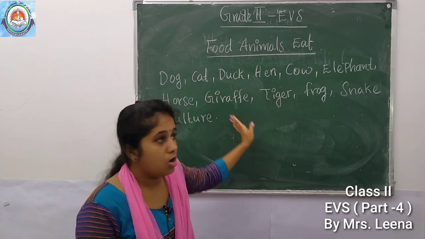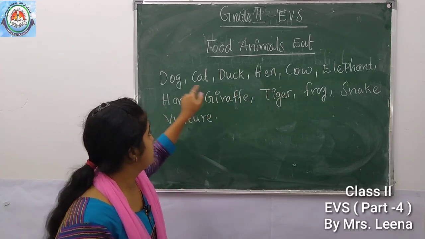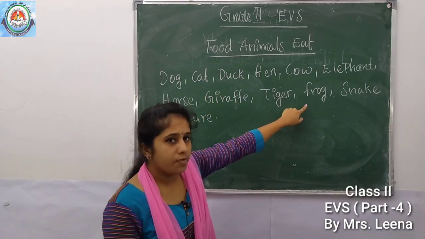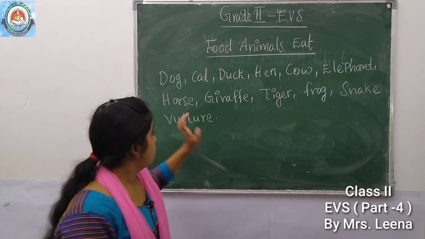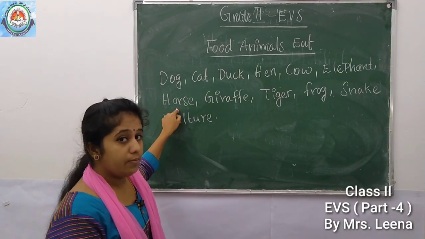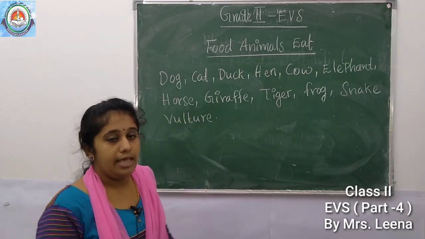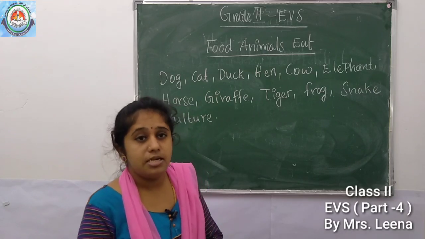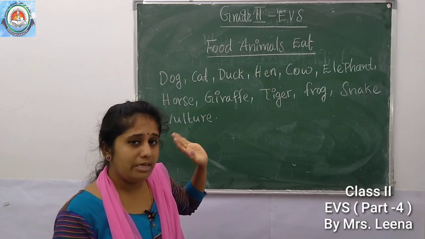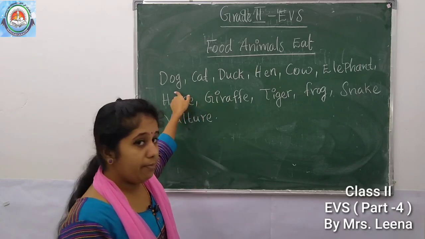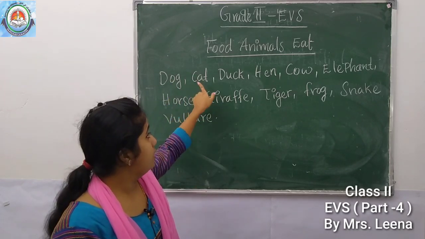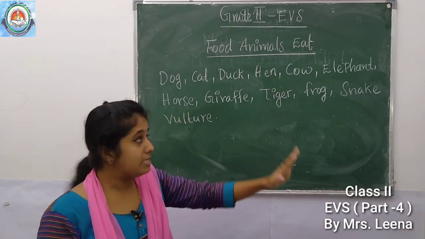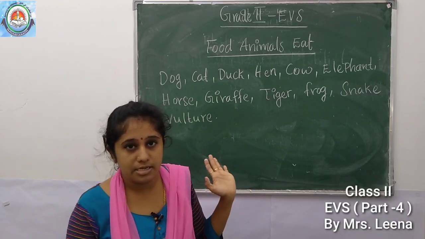Then domestic animals are also here. Which are the domestic animals? It's dog, cat, duck, hen. Then frog. Frog is also a wild animal, isn't it? Then what about horse? This is a domestic animal. Now just look at each animal and predict the food habit of dog, of cat, of duck. We can discuss the food habits of animals.